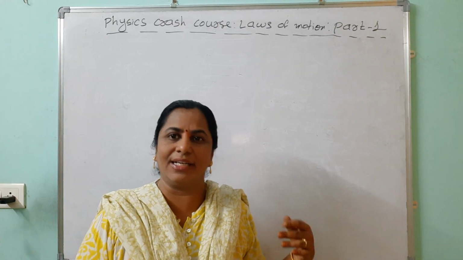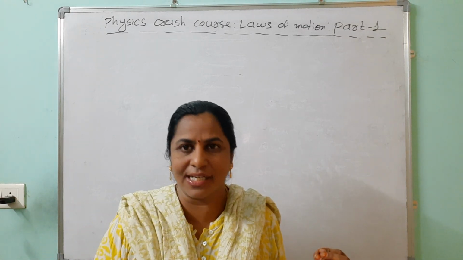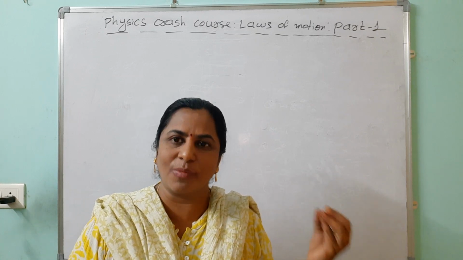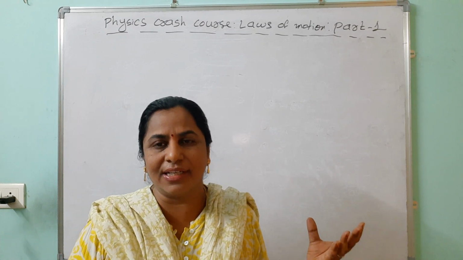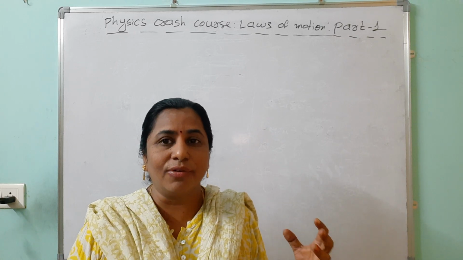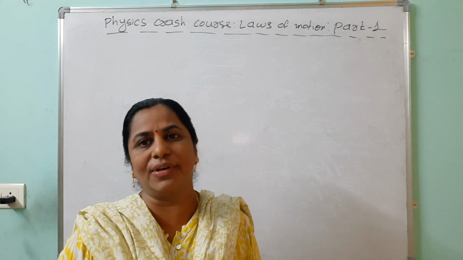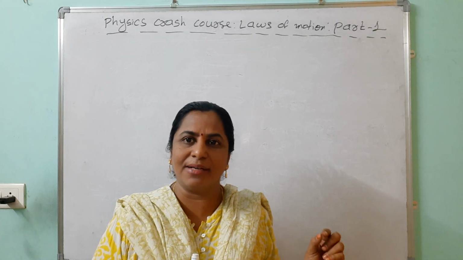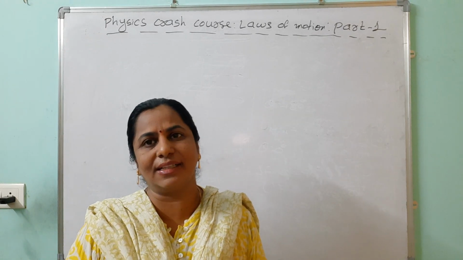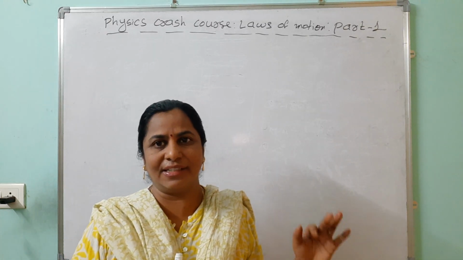But what does it give? It gives the concept of inertia. What is inertia? Inability to change the state of rest or uniform motion. Suppose one big stone and one small stone are there. Which has more inertia? The big stone has more inertia. We require more force to change its state of rest. So simply you can say that mass is the measurement of inertia. But inertia is of three types: inertia of rest, inertia of motion and inertia of direction.